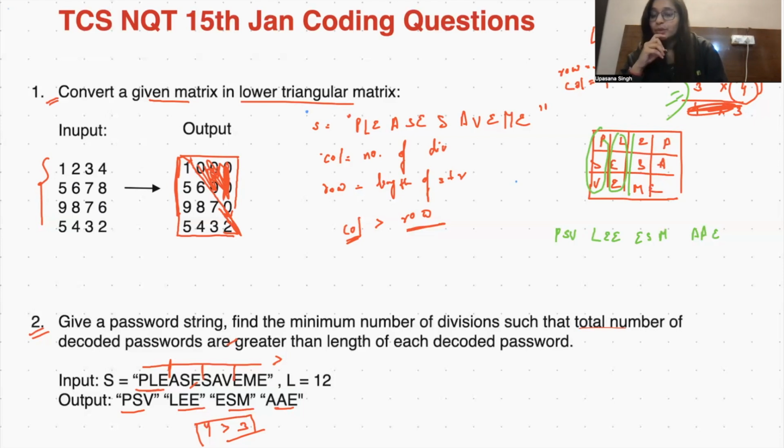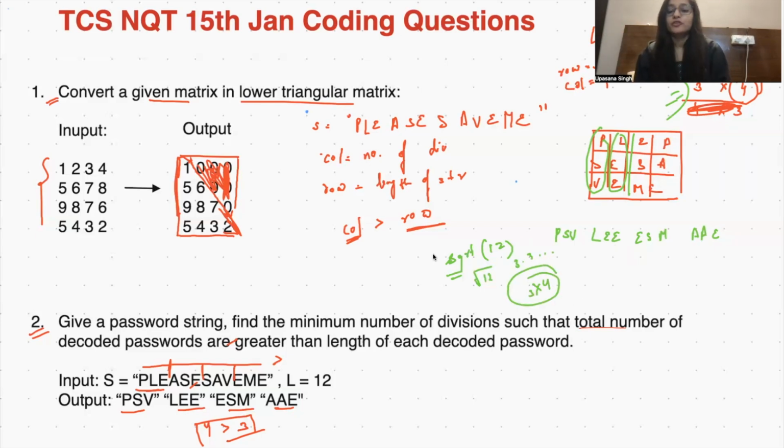So what we can do here is take the square root of 12. SQRT of 12, what will that be? Under root 12 will be something around 3.3, right? If I take the lower and the upper value of it, the lower will be 3, and if I round it up, that will be 4, right?